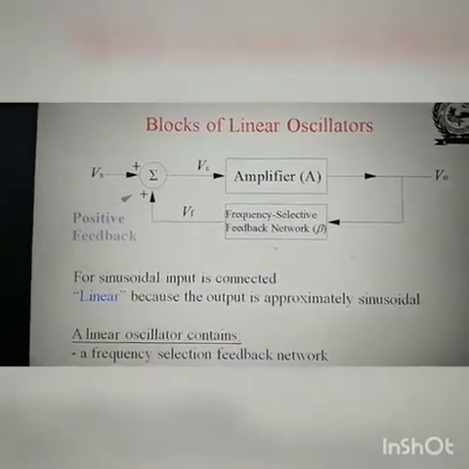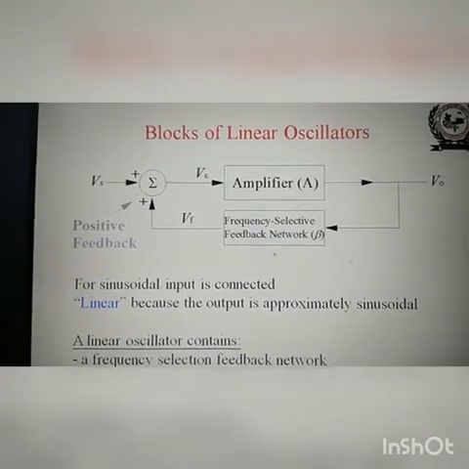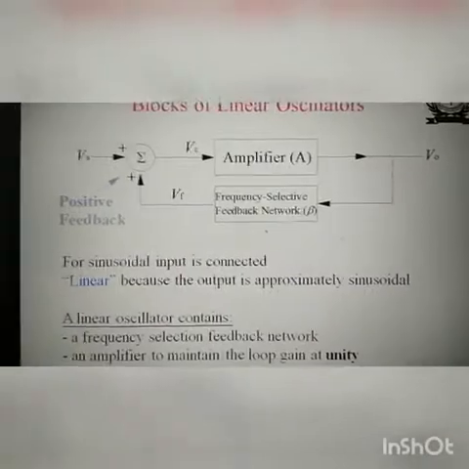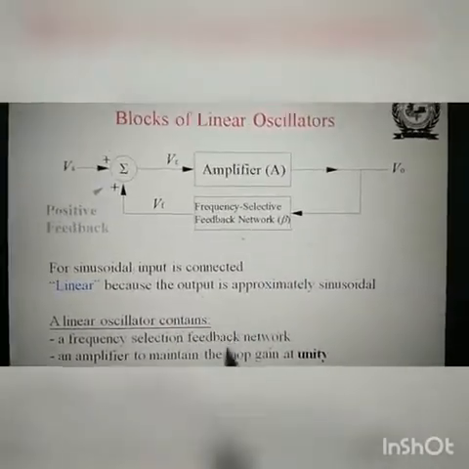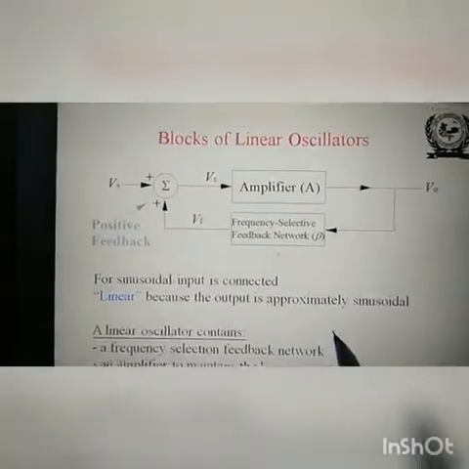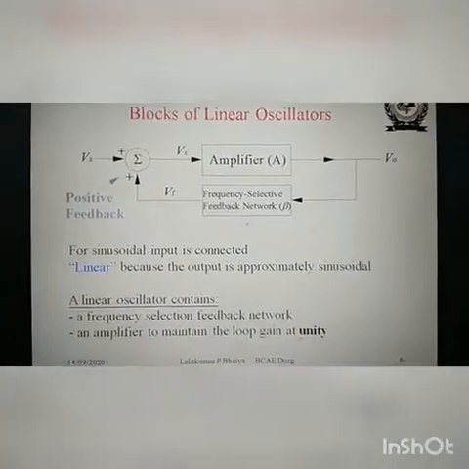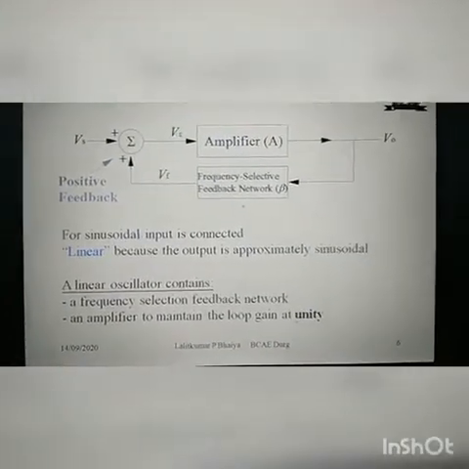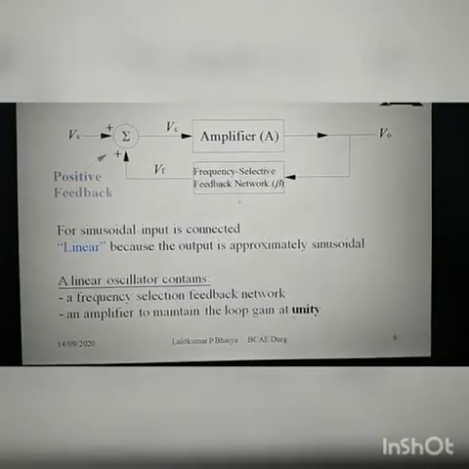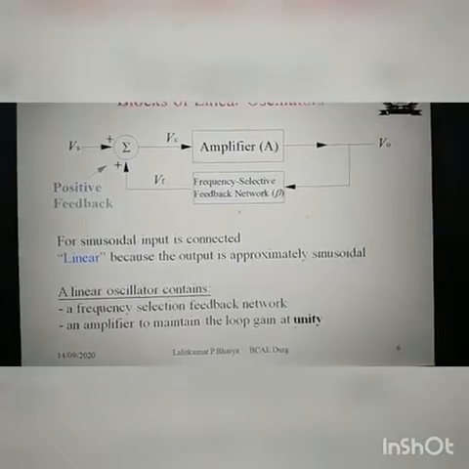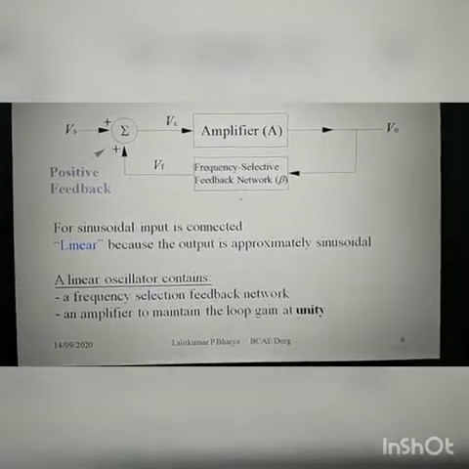So for a sinusoidal input connected here, the output produced is also sinusoidal. Some oscillators do not require an input, like astable multivibrators, which produce the output automatically.